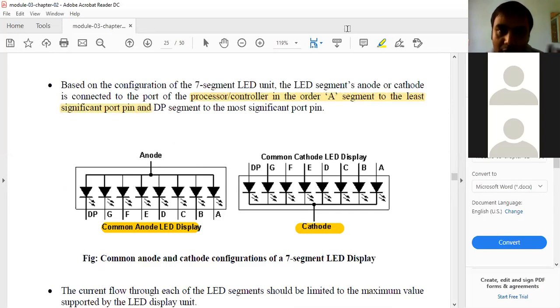Is it understood? I will show that with one diagram. Just observe, for example, this is the controller, right? And it has pins, about 8 pins. So how is it actually connected?